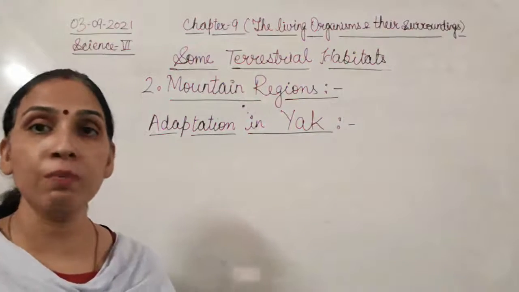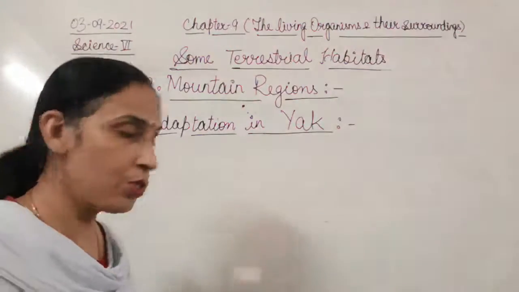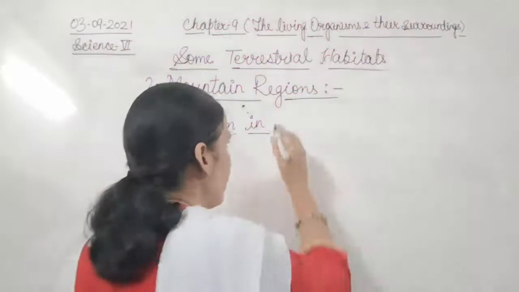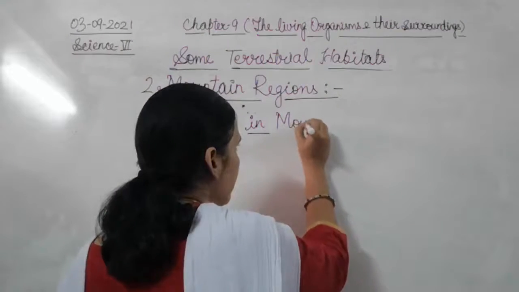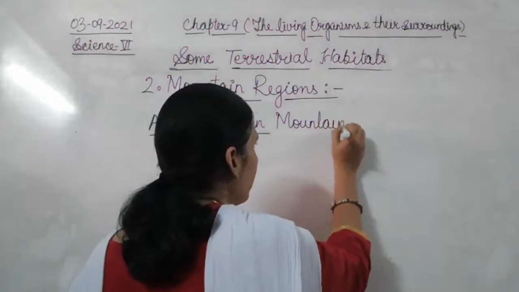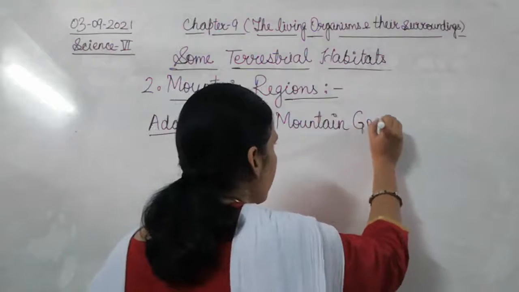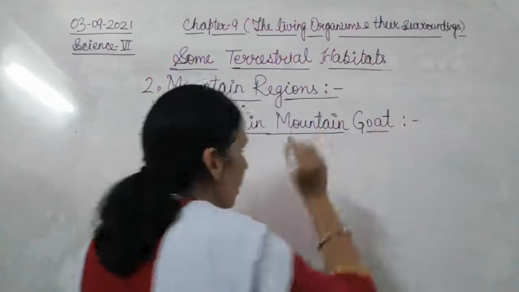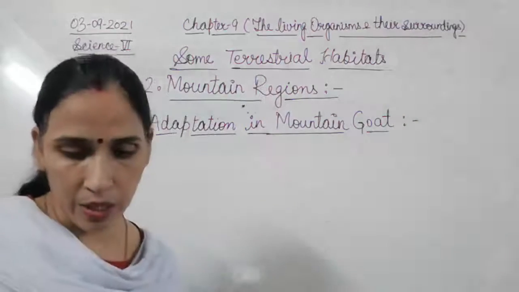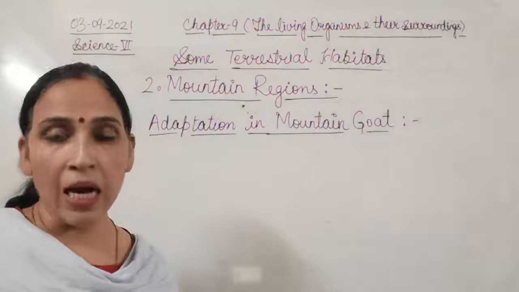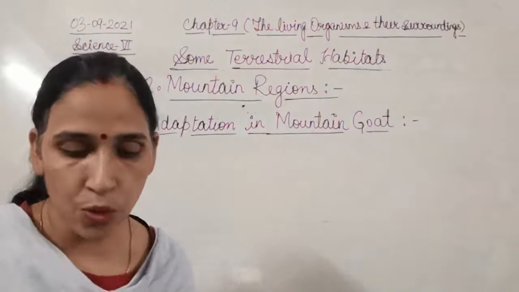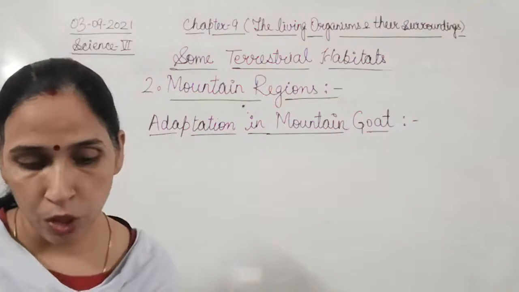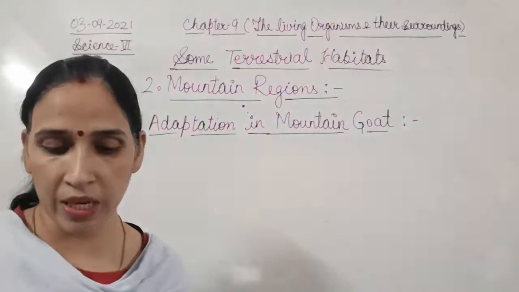Then adaptation in mountain goat. Now the mountain goat has to live in the cold climate of the mountain as well as run up the rocky slopes of the mountain for grazing.